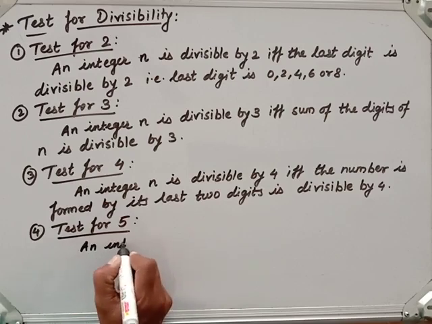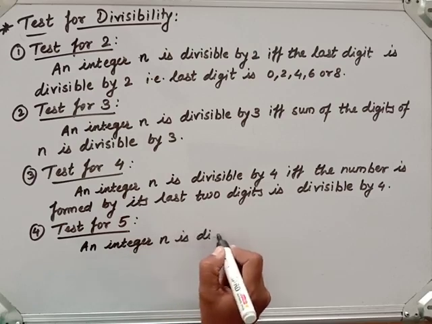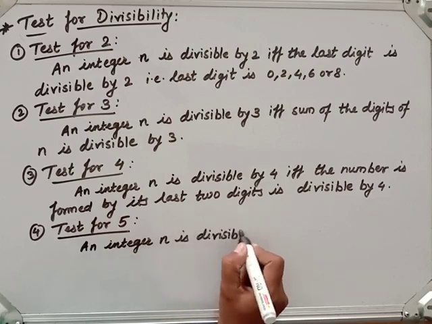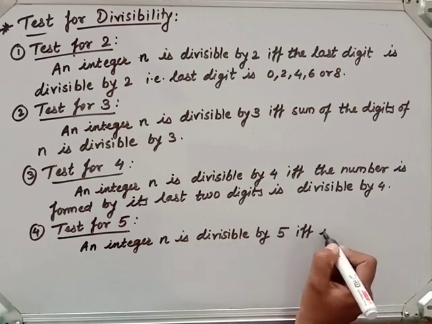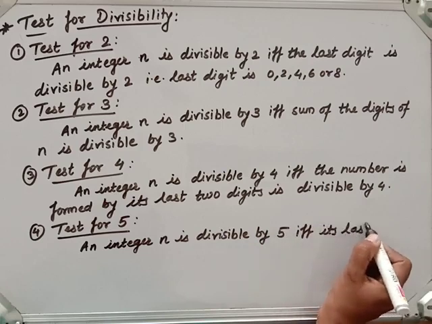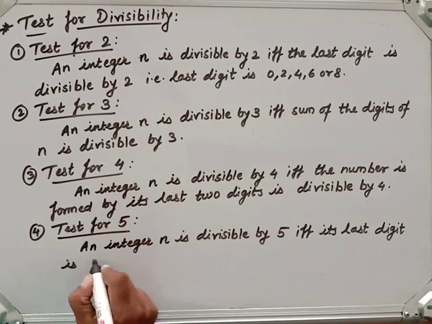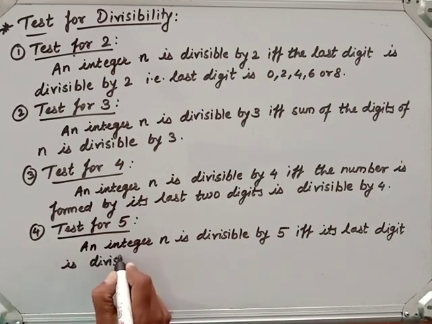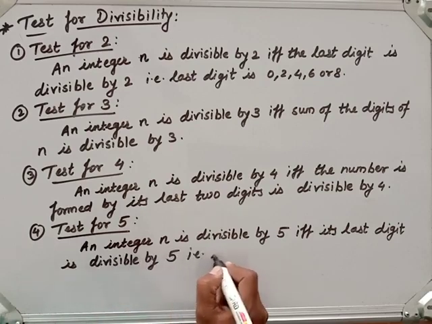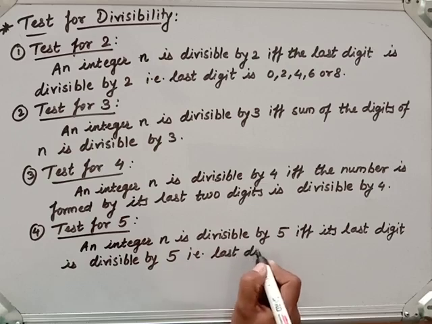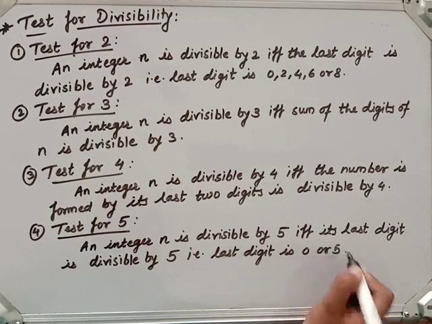An integer n is divisible by 5 if and only if its last digit is divisible by 5. That is, the last digit is 0 or 5 only.